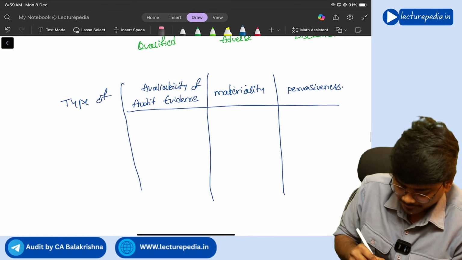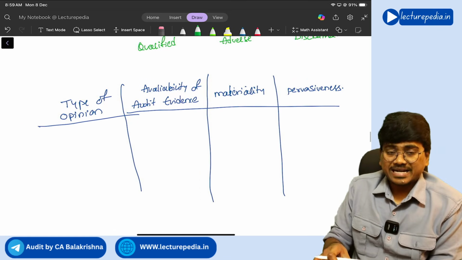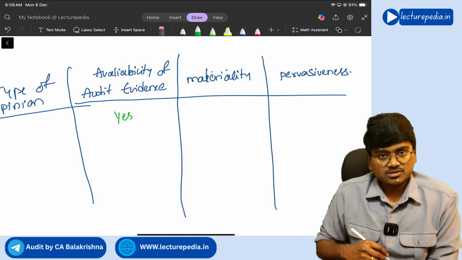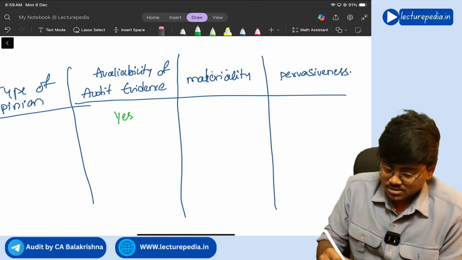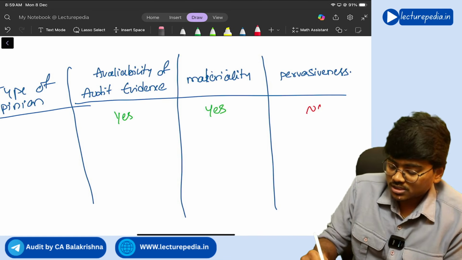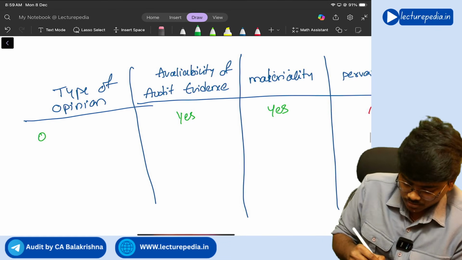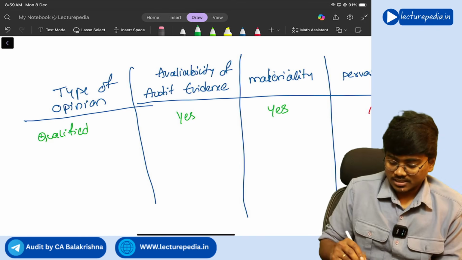Type of opinion. Now, if audit evidence is available, yes, audit evidence is available, and if at all there are any misstatements, those misstatements are material but not pervasive. In this situation, you will give a qualified opinion. Clear?